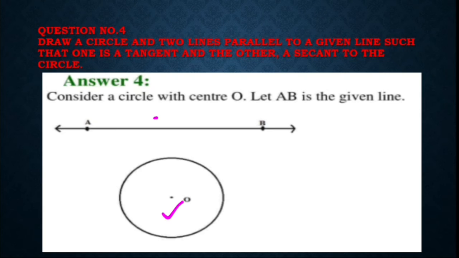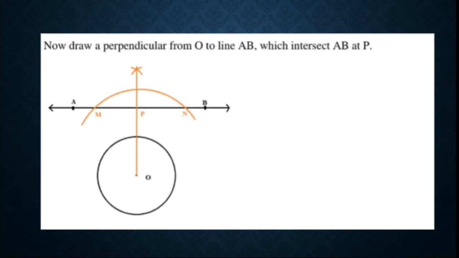Okay. Suppose this AB is the line which is outside of the circle and this is the circle whose center is O. Now in the next step, draw a perpendicular from O to the line AB which intersects AB at P.